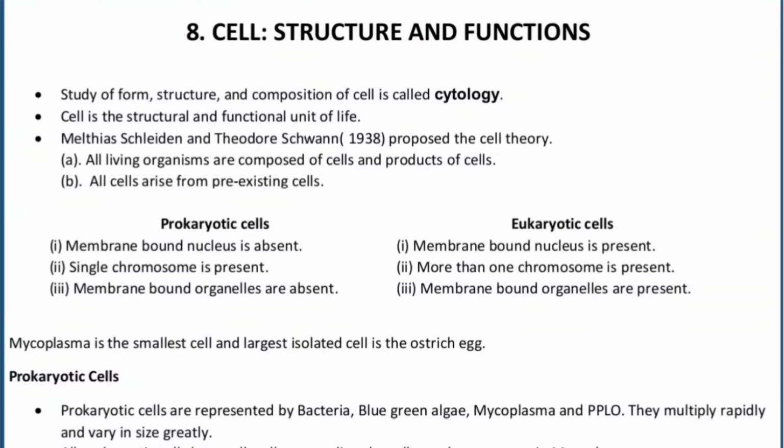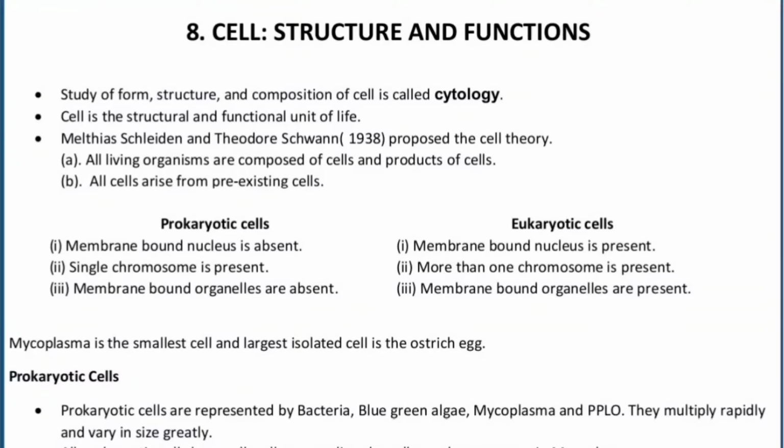But the cell theory was proposed by Matthias Schleiden and Theodor Schwann, and we call them Schleiden and Schwann. What is the postulate of the cell theory? That all living organisms are composed of cells and the product of cells. And the next postulate was basically given by Rudolf Virchow, but this also comes under the cell theory, that all cells arise from pre-existing cells.